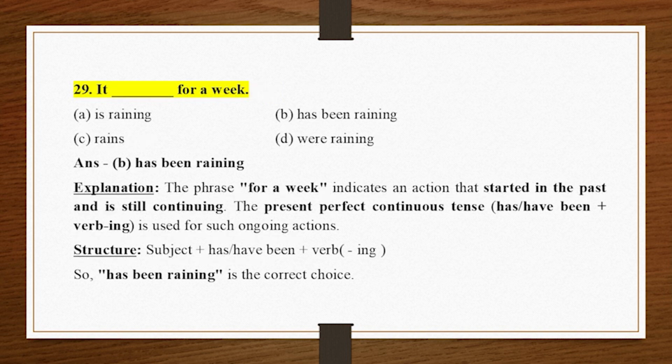29. It _ for a week. A. Is raining. B. Has been raining. C. Rains. D. Were raining. Answer B. Has been raining.